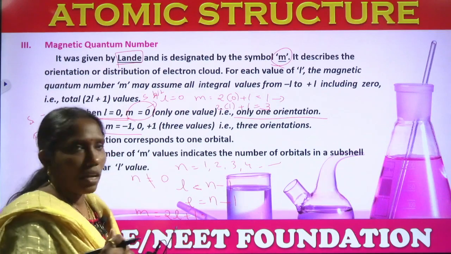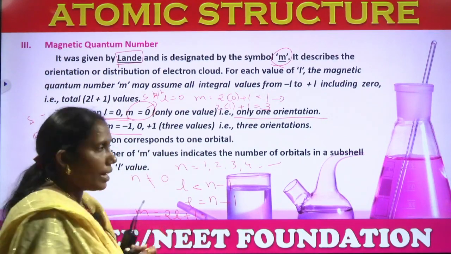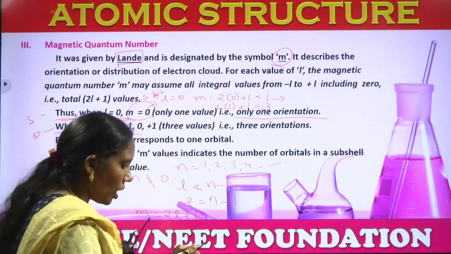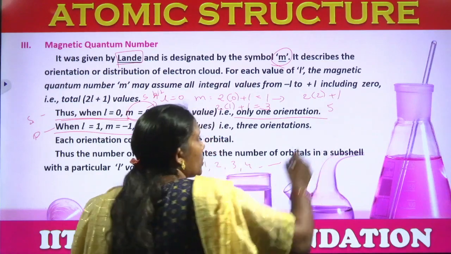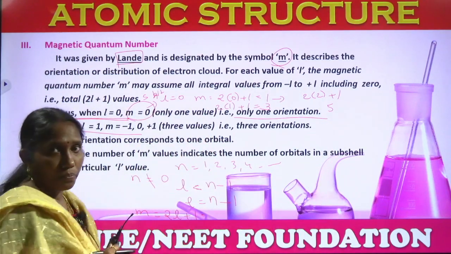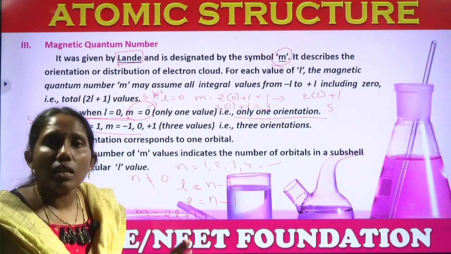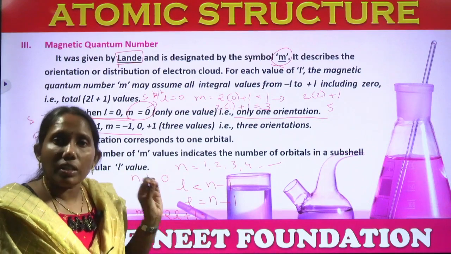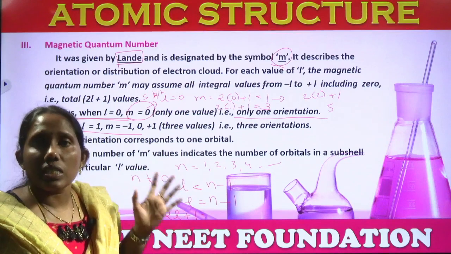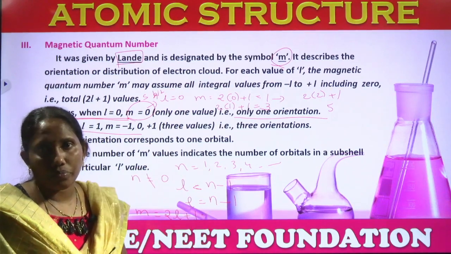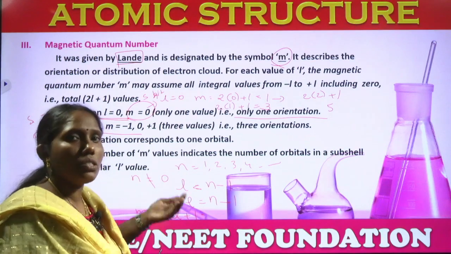Come to the d orbital. What is the L value for the d orbital? It is 2, right? Substitute in this formula: 2 into 2 plus 1 means 5. So D has 5 orientations. For F, the value comes to 7, which means it has 7 orientations. So N is independent, L depends on N, and M depends on L.